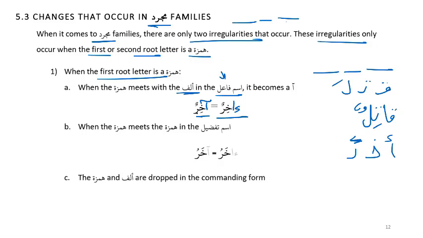Now I hope you realize that when you see an Alif Mad, it is representing a Hamza and an Alif. And why is it prolonged? Because of the Hamza and Alif.